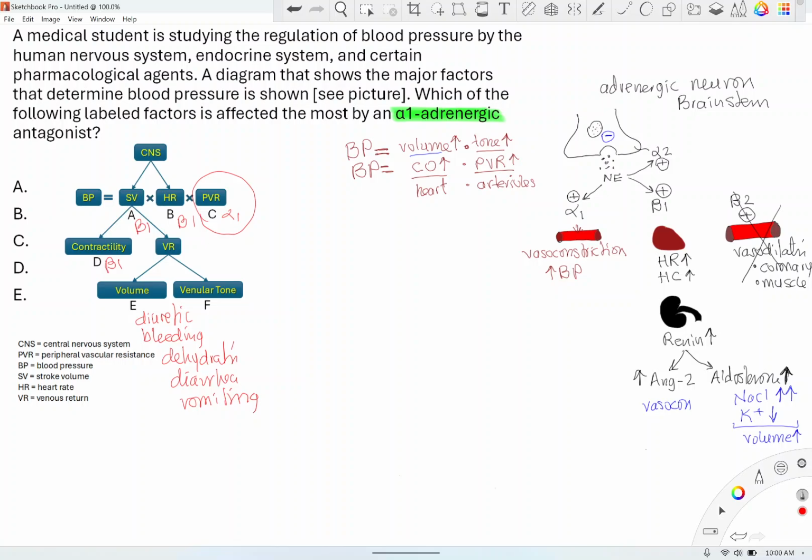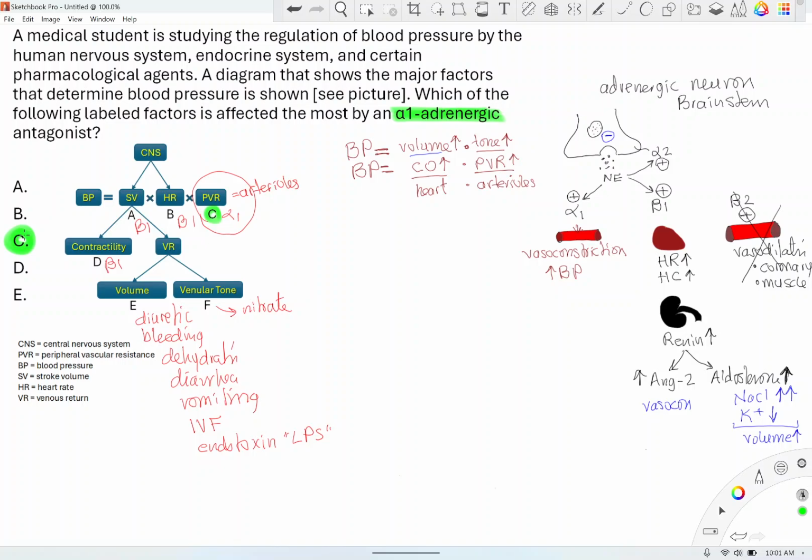Blood tone, peripheral vascular tone. Remember, this vascular tone that we see here is primarily due to arterioles. Venular tone is not affected so much by alpha 1. It's more affected by nitric oxide. I'll say nitrate. There's not so much alpha 1 receptor found on venules, and plus the smooth muscle layer of veins is much thinner than arteries. So it doesn't have that much effect on it. At the end of the day, our answer is C. So C is the answer.